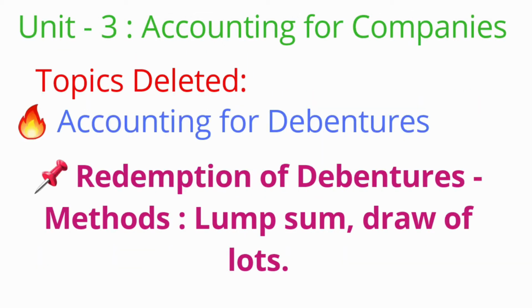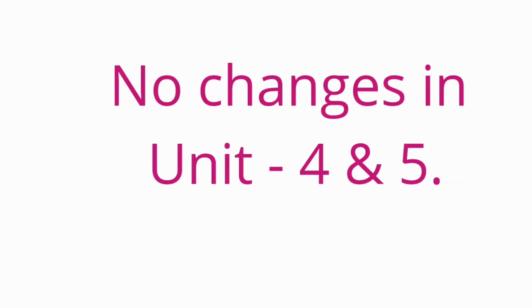In Unit 3, accounting for companies, topics deleted. Under the head accounting for debentures, redemption of debentures methods, lump sum, draw of lots. This topic alone has been deleted. There are no changes or deletion in Unit 4 and 5.